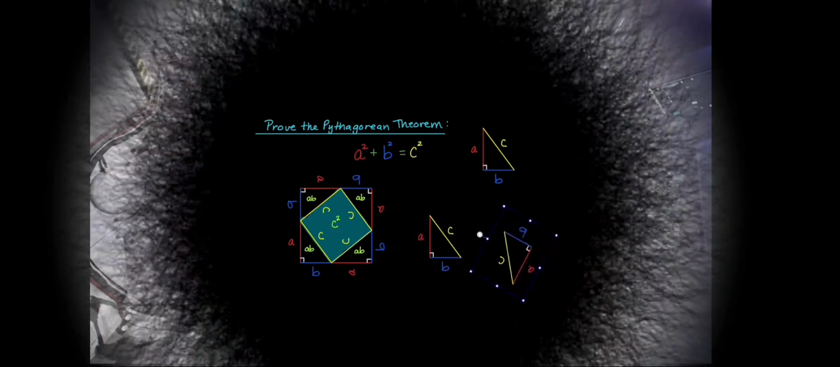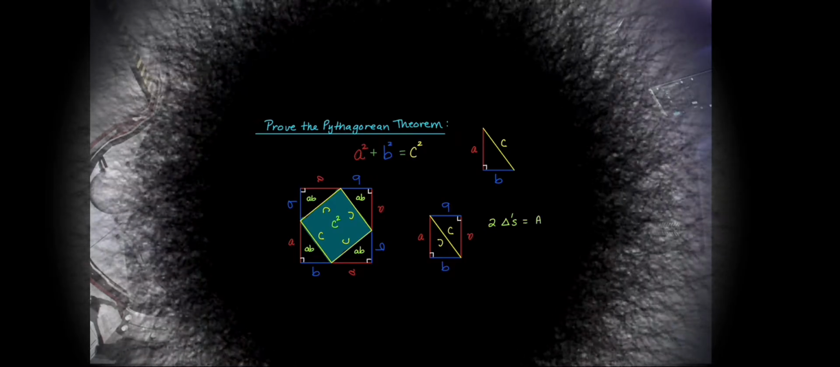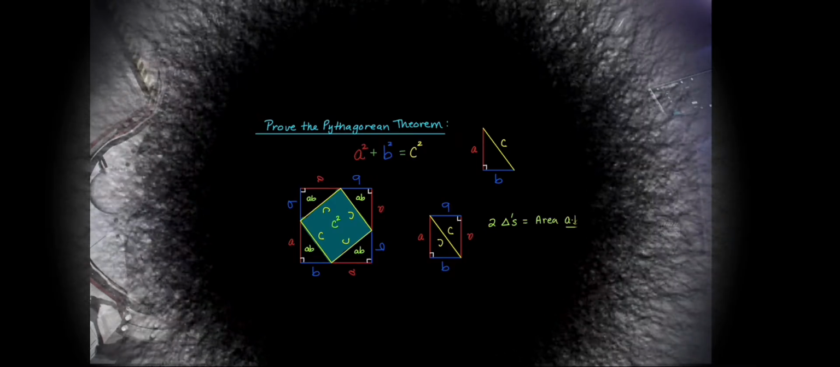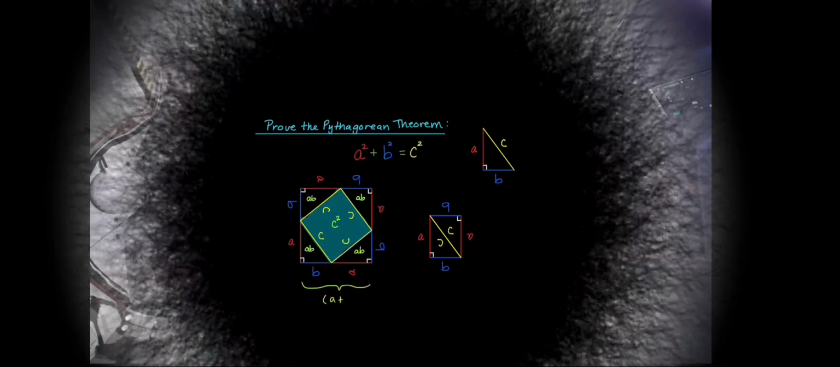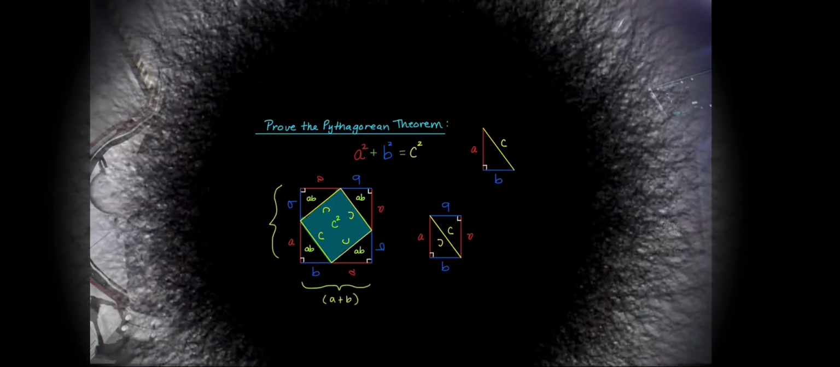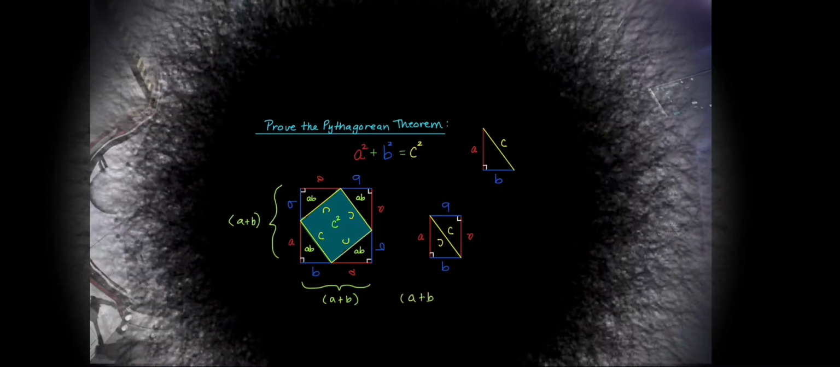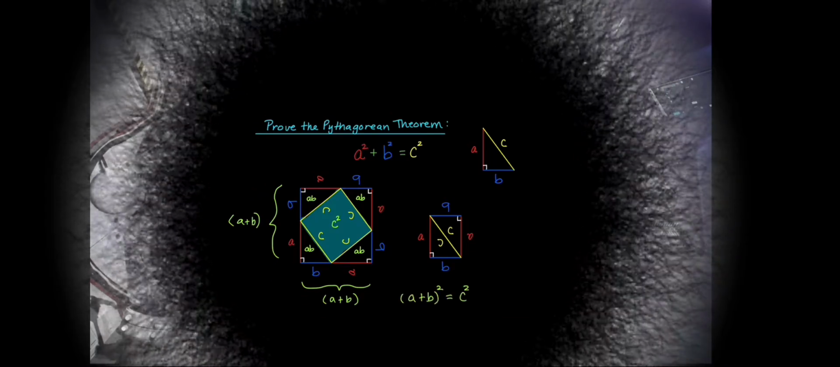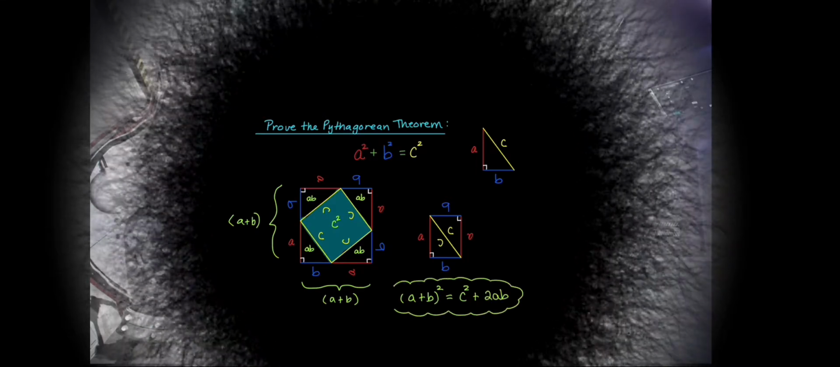Now the internal areas are, we have 4 of these ab triangles, or 2 rectangles of length ab, and so we have 2 areas of ab. We also have the area c squared. So the total area of the square, (a plus b) squared, is equal to the internal areas, c squared plus 2ab. That's our first formula.